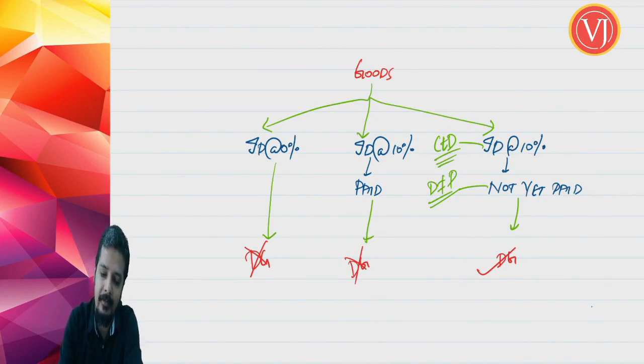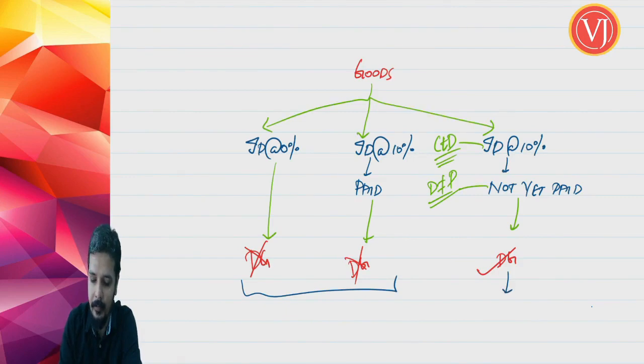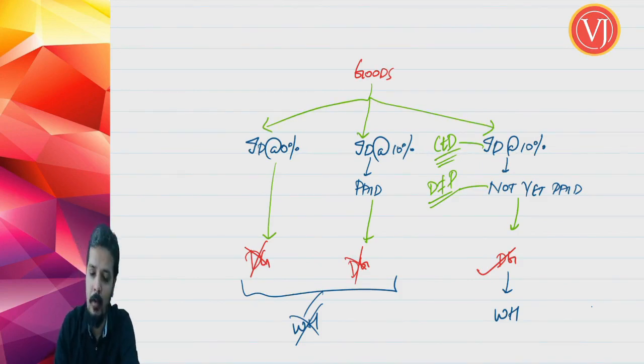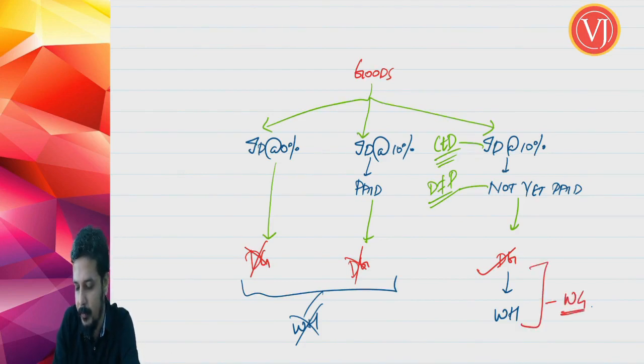And friends, only dutiable goods can be taken to warehouse. If at all the goods are not dutiable goods, they cannot be taken to warehouse. Only dutiable goods you can take it to warehouse. That is the basic condition of your warehousing procedure, which is not applicable for your exams, but still I have to explain few points. Only and only dutiable goods can be taken to warehouse. And when the dutiable goods are taken to warehouse, friends, they become warehouse goods.